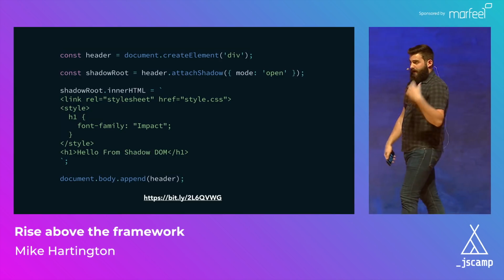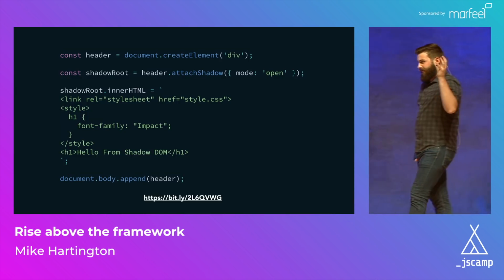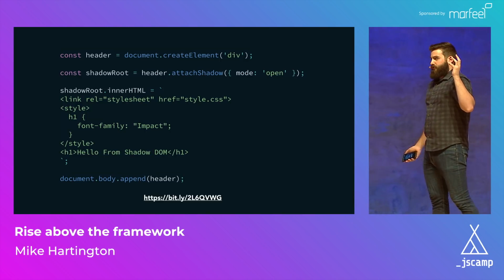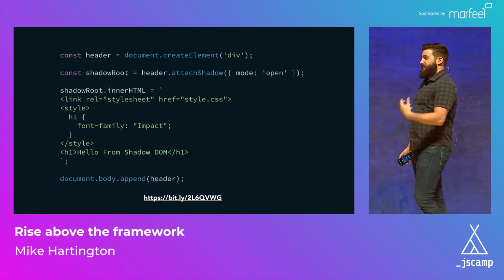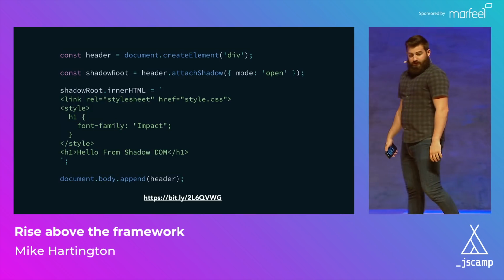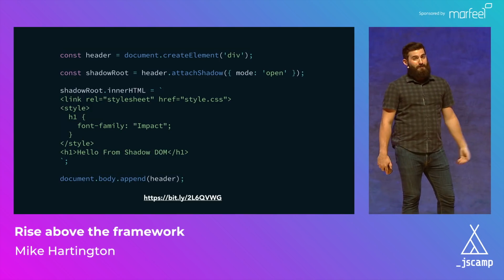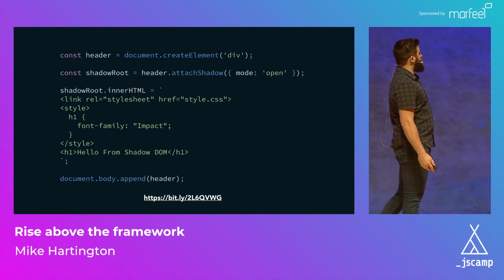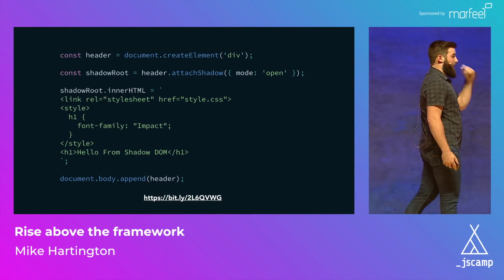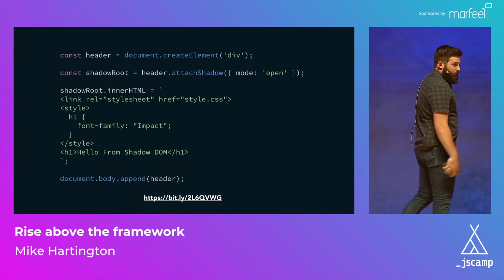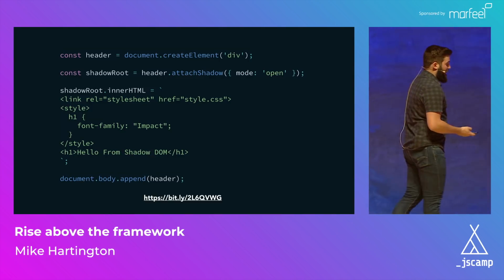From there, we can just add whatever DOM nodes we want, and it could be a deeply nested component, or it could just be another component with Shadow DOM. When we're done, if we really just want to do something simple, we can just append it to the body and call it a day. And definitely take a look at that bit.ly. It will go over all the basics of how to actually use this code.